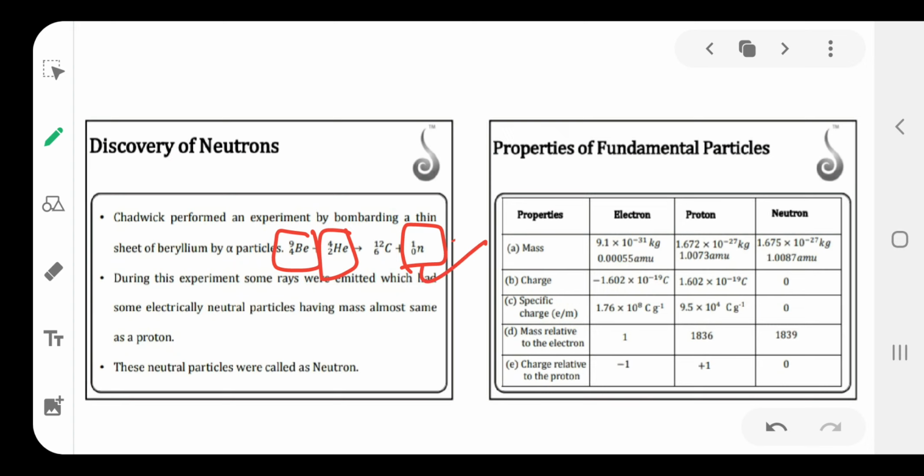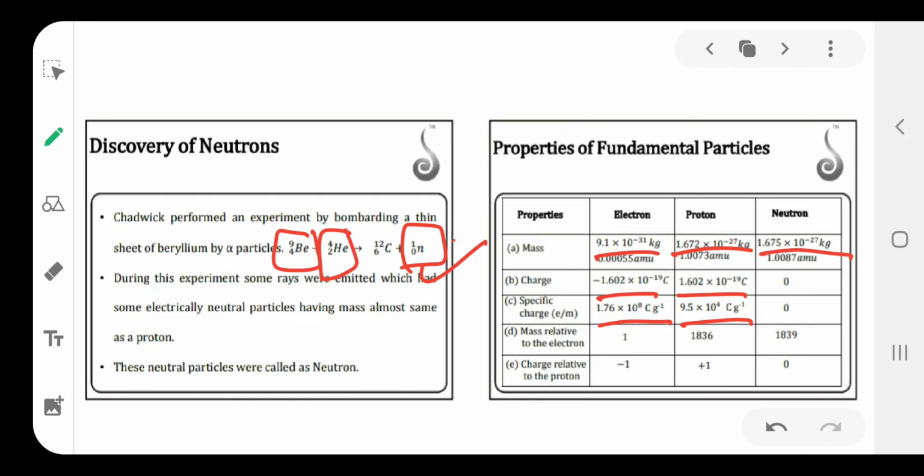So this is the table. Mass of the electron is 9.1 × 10^-31 kilogram. Proton is 1.67 × 10^-27, and neutron 1.675 × 10^-27. Charge: minus 1.602 for the electron and plus 1.602 × 10^-19 for the proton. Specific charge of the electron is 1.76 × 10^8 coulomb per gram, and for the proton 9.5 × 10^4 coulomb per gram.